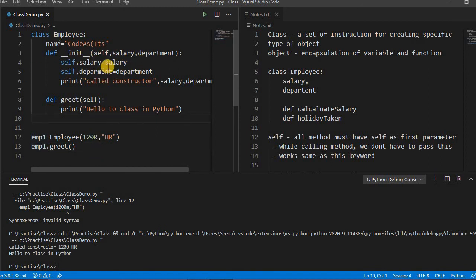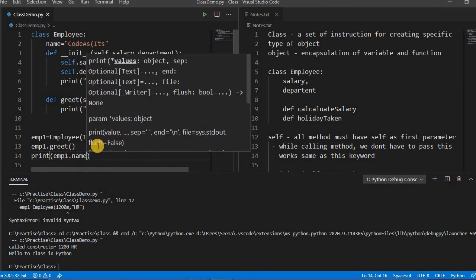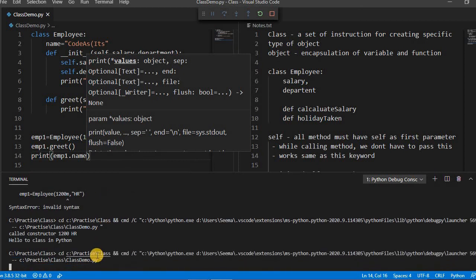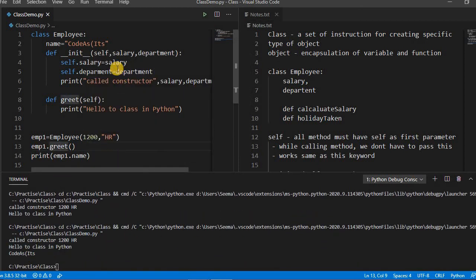How to pass this variable? For getting this variable, we have to declare one function. We cannot directly get it. We can get the name because this one is the class variable. Let's print that also: imp1.name. Let's run this. See, it's printing. But if you print imp1.salary, it will not print. We have to write a method to get this value.